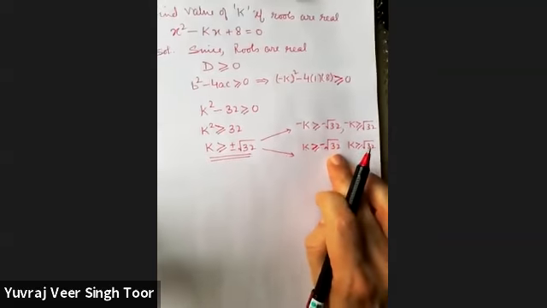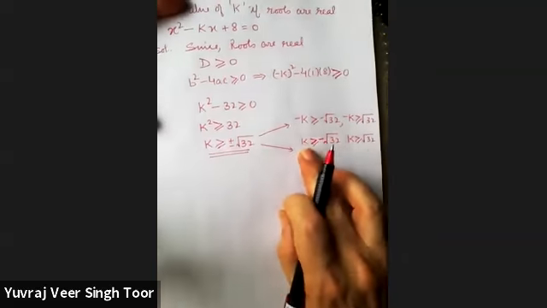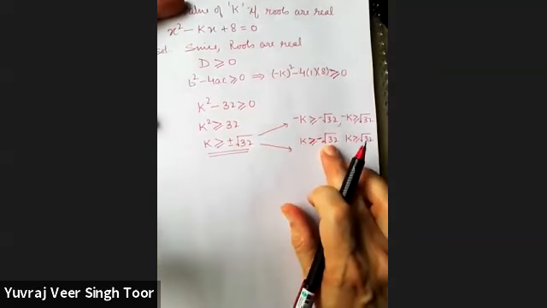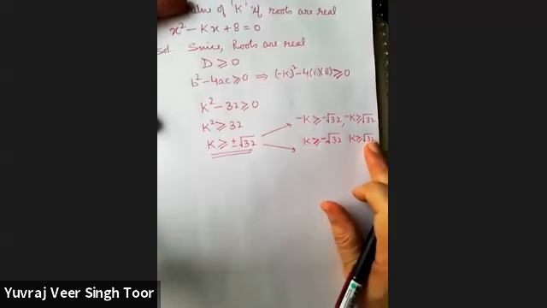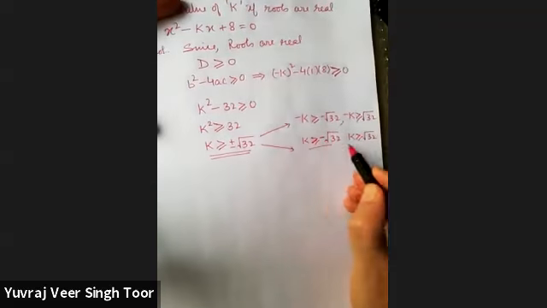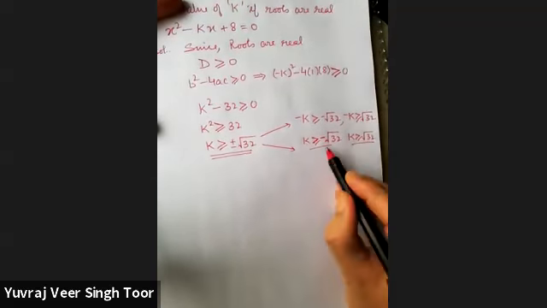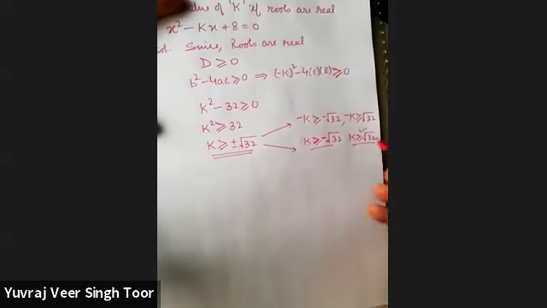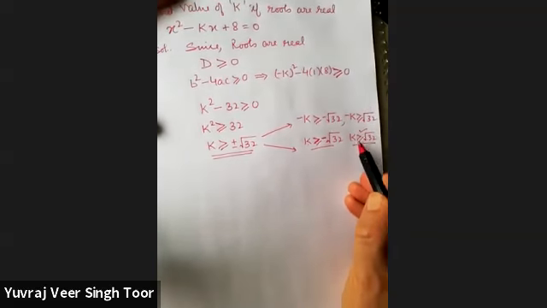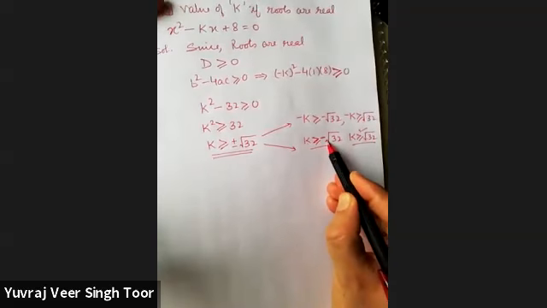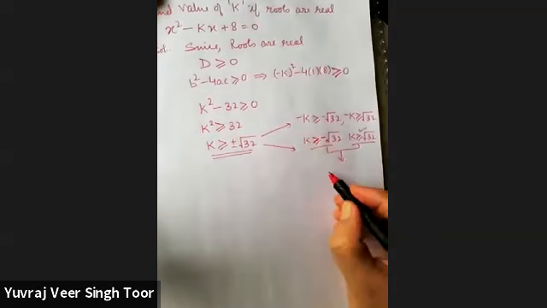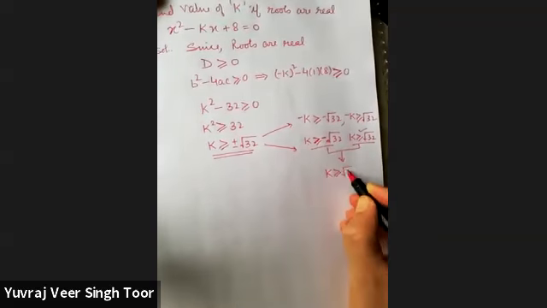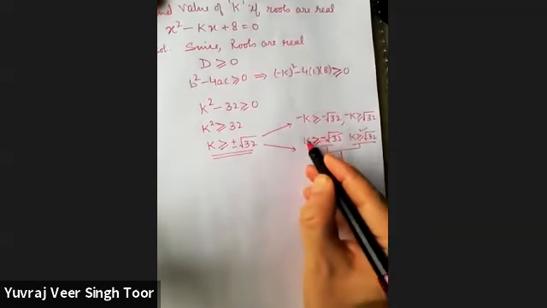So forget what this number is. Just remember k is greater than a negative number, and if I say k is greater than the same value as a positive number, out of these two, this is sufficient, because if I say k is greater than this, it completes this also. So from these two, I will pick k is greater than root 32.